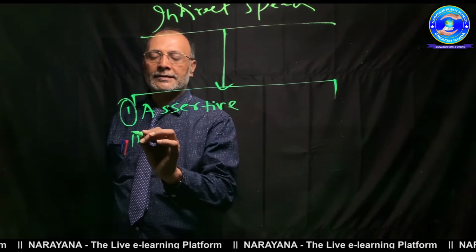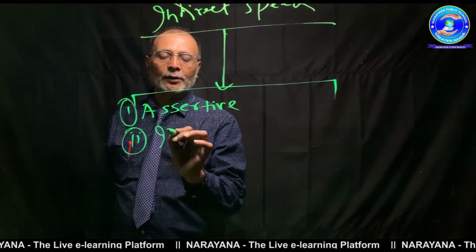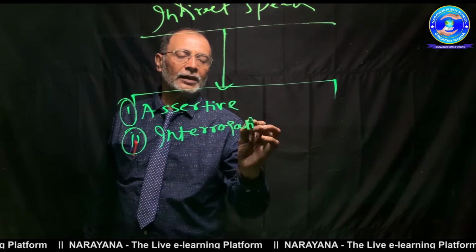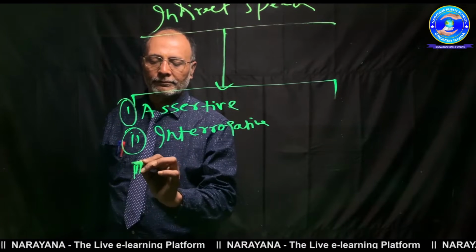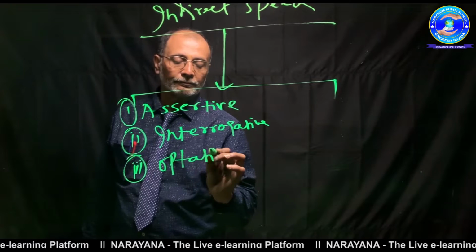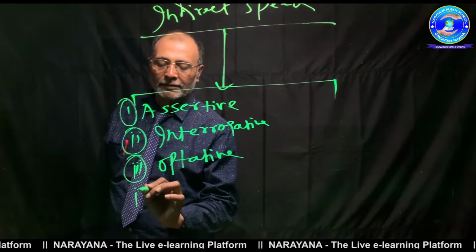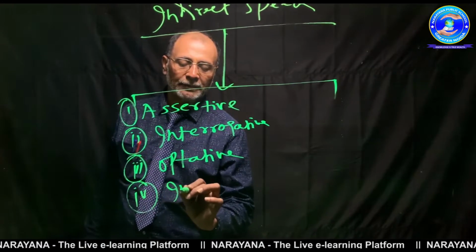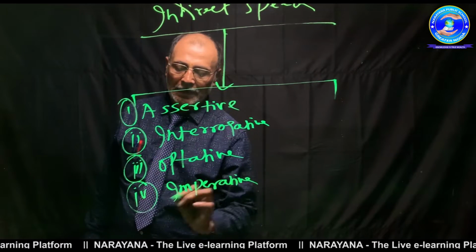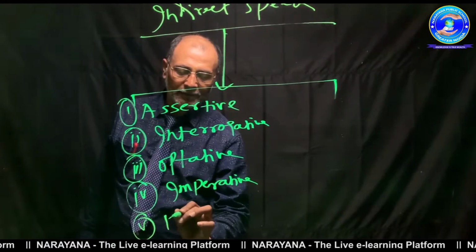Second is interrogative. Third is optative. Fourth is imperative. And fifth is exclamatory.